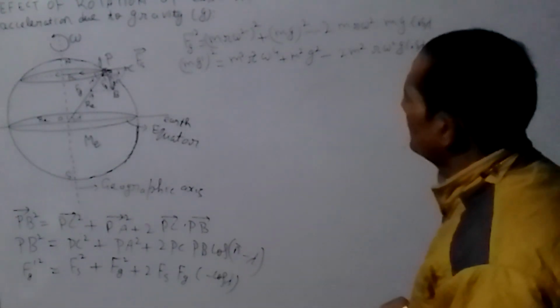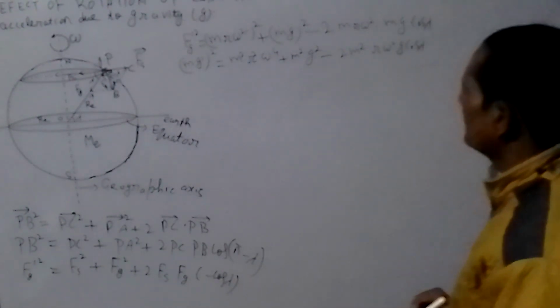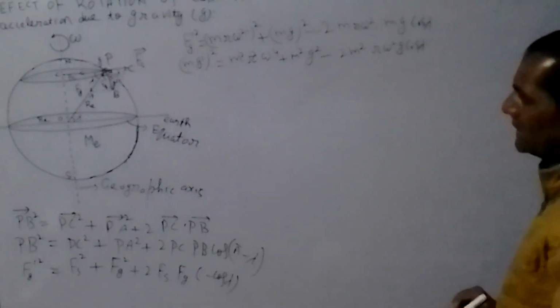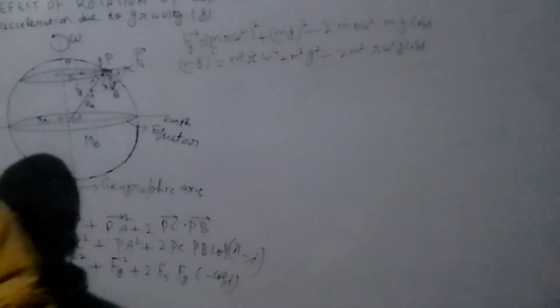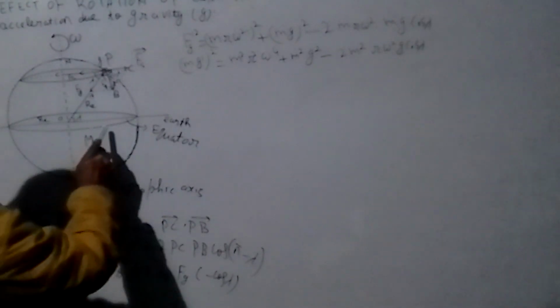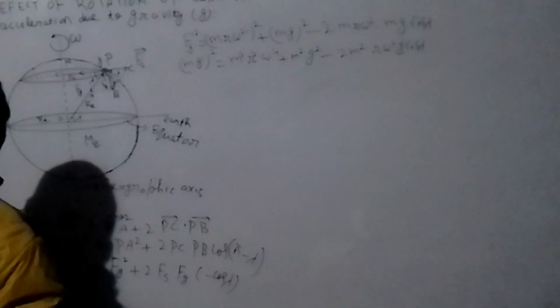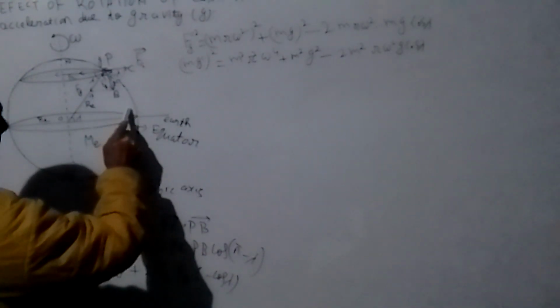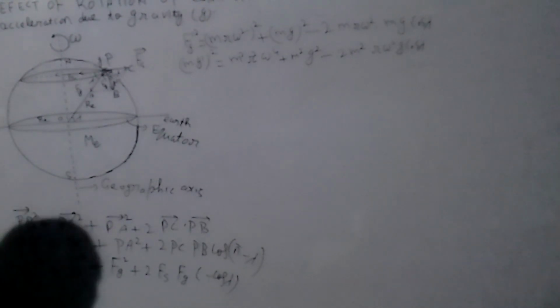Now we replace r in terms of the radius of the Earth, because r is different for different particles. It is maximum at the equator and reduces on going towards the poles. So we change r in terms of the radius of the Earth, a known quantity.